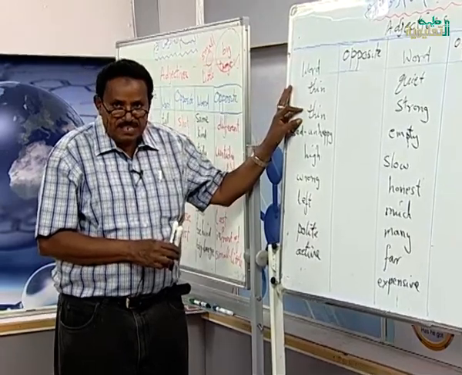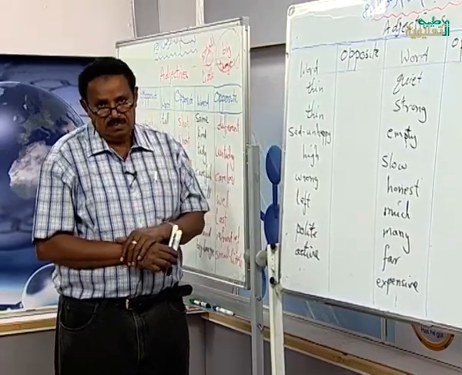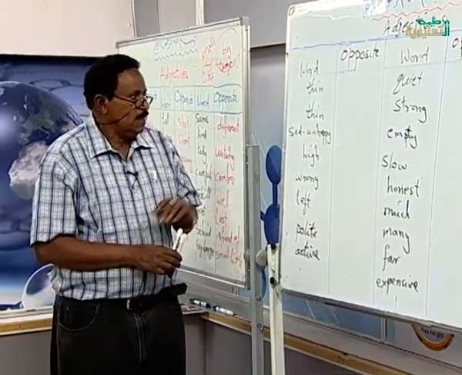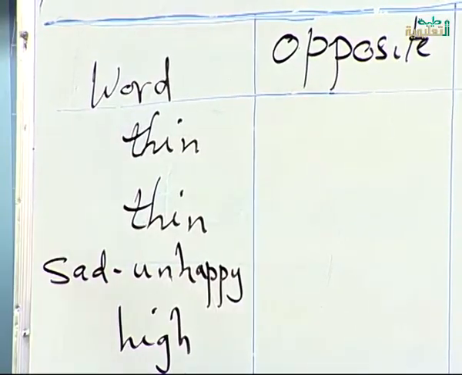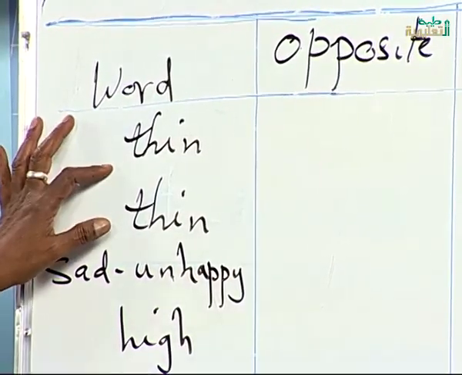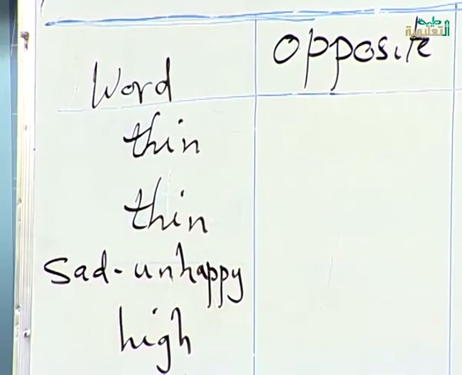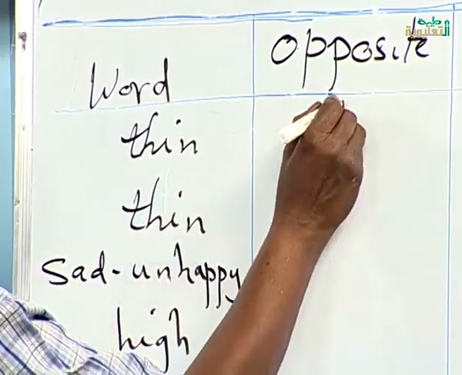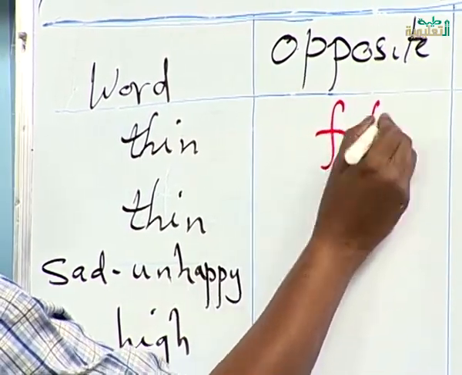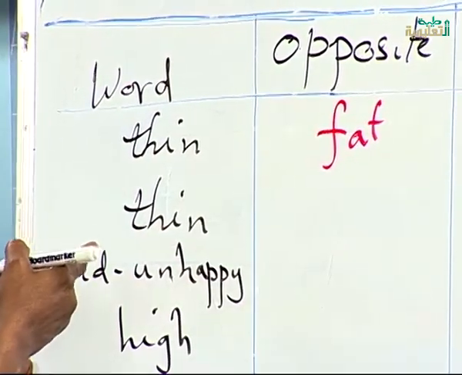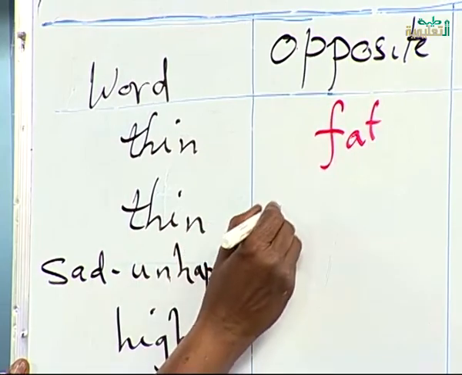But the second thin is for things. It means رقيقة, رقيق أو غليظ. We say thin. The opposite of it for animals and people is fat. But thin for things, the opposite of it is thick.